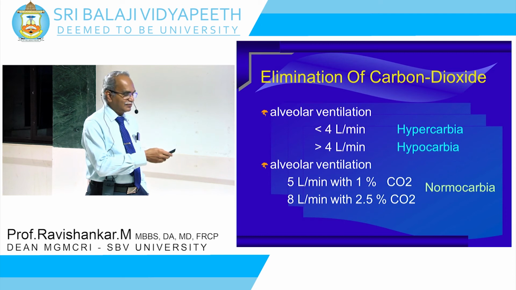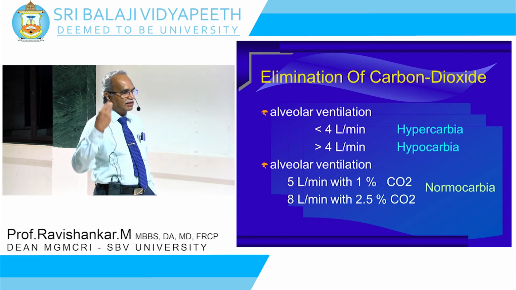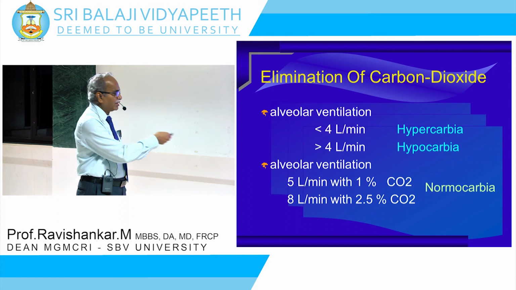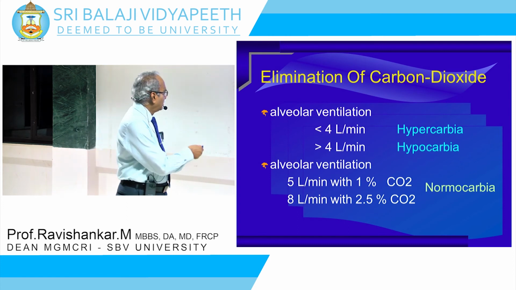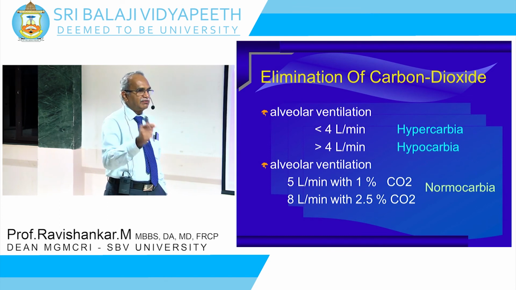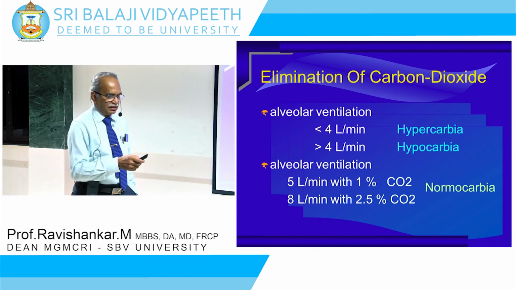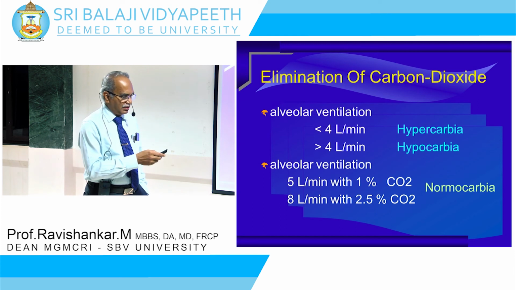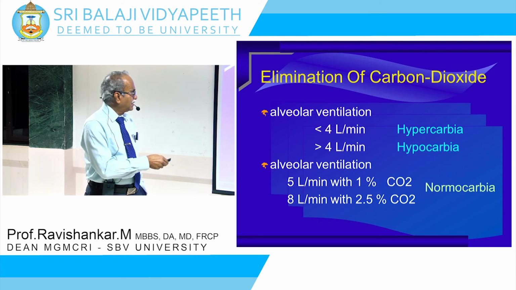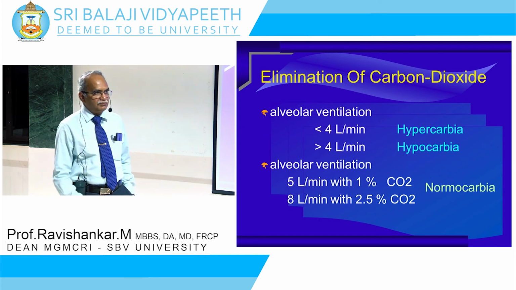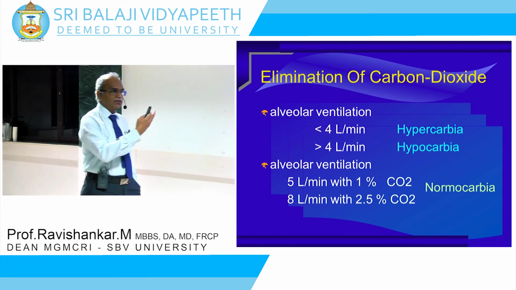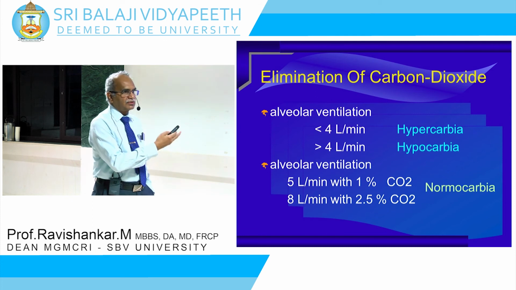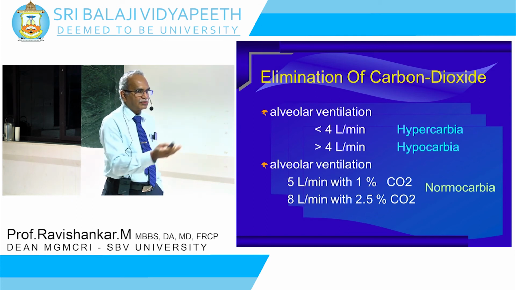Hypocarbia. Because he is hyperventilating, his alveolar ventilation is much higher, carbon dioxide is washed out, and so you will end up with hypocarbia. Same way, if the patient has been sedated with morphine and is hypoventilating, what happens? The patient ends up with hypercarbia. So it is dependent on the alveolar ventilation, because the amount of carbon dioxide produced is almost constant, I won't say absolutely.